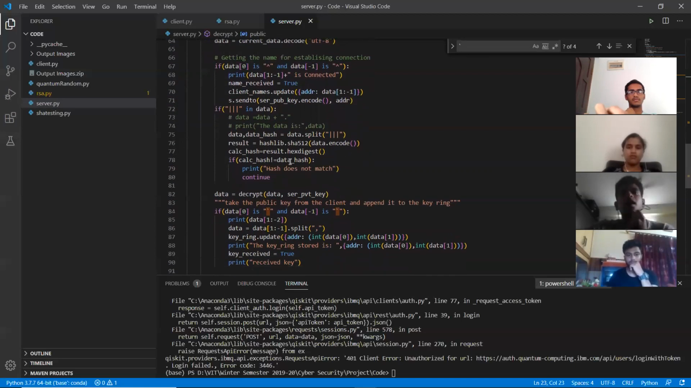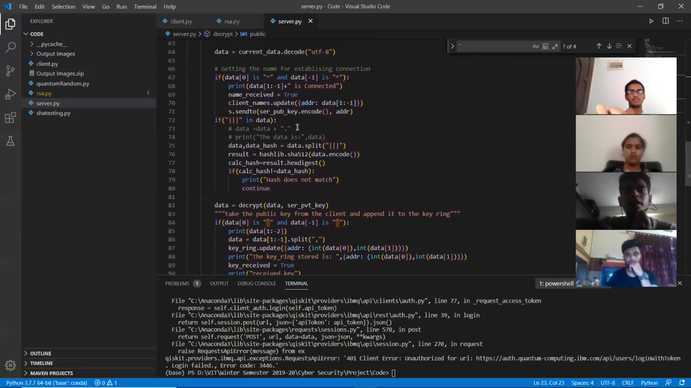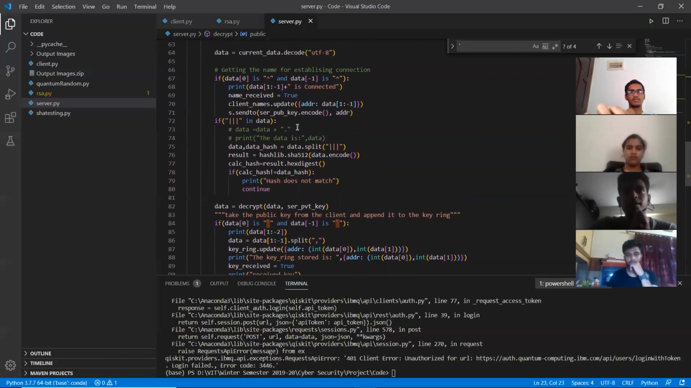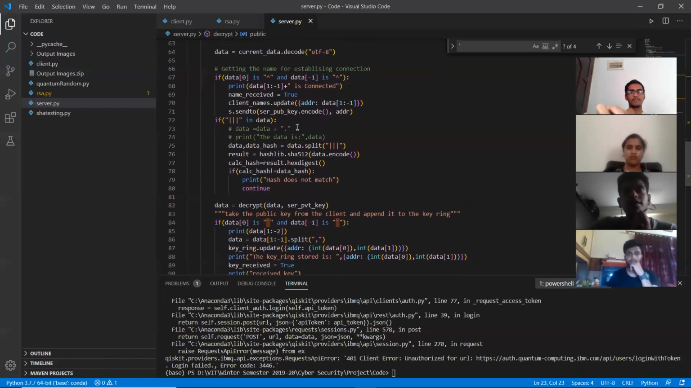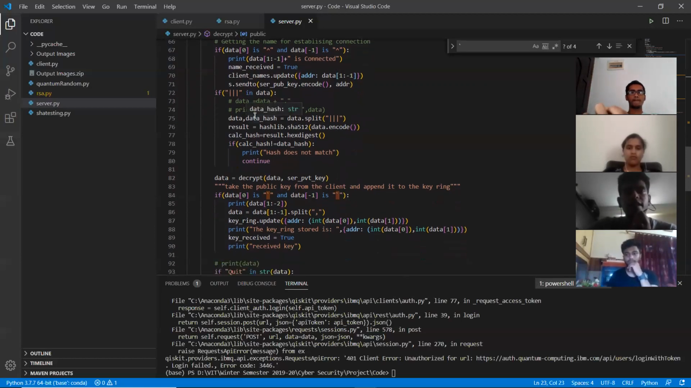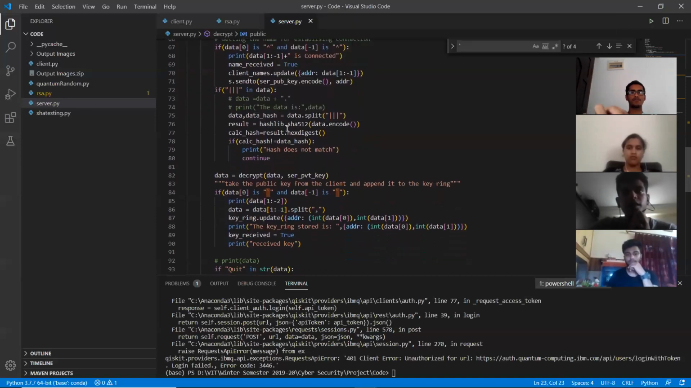And then the client receives the public key of the server, because we are using the RSA algorithm over here, and client A has to encrypt the message using the server's public key. So the server sends its public key to the client when the connection is established. After this, the client uses the public key of the server and sends the encrypted message along with the hash value to the server.